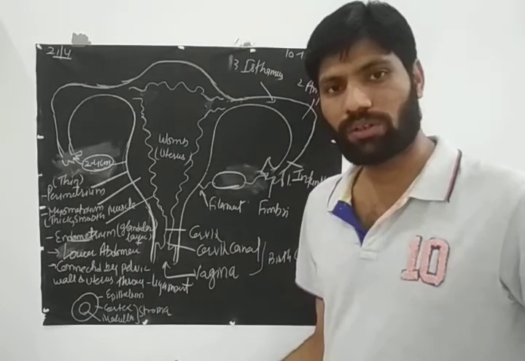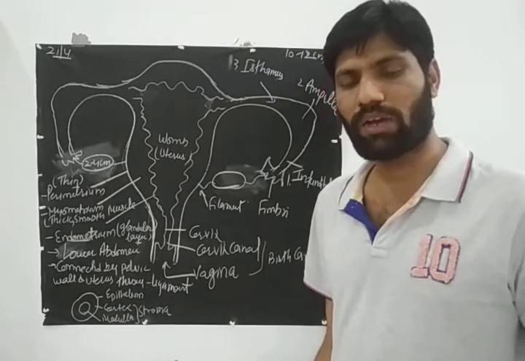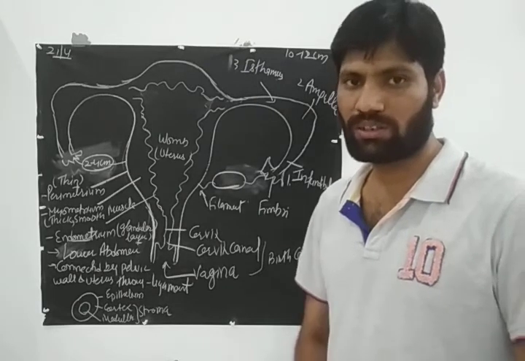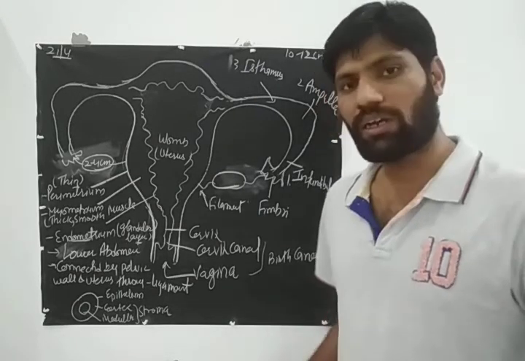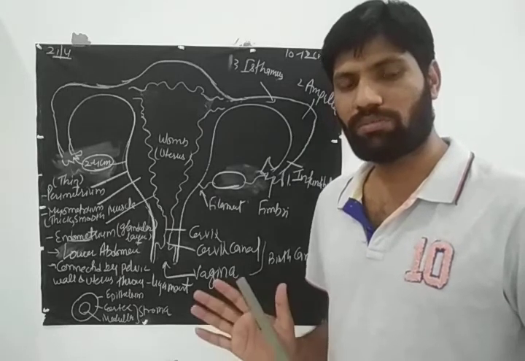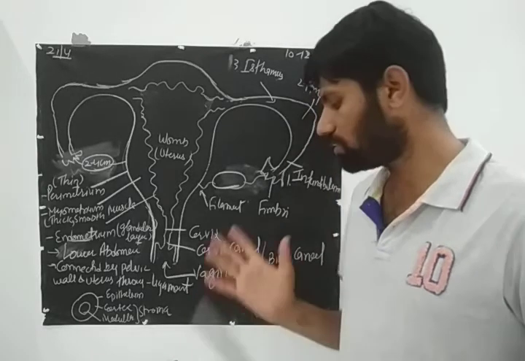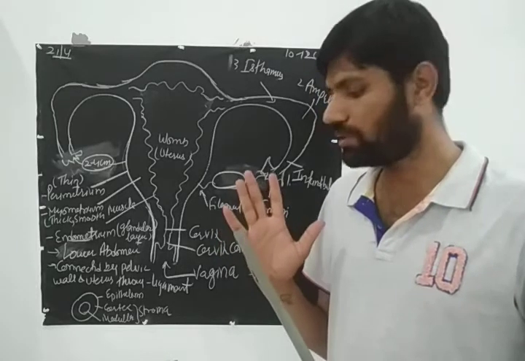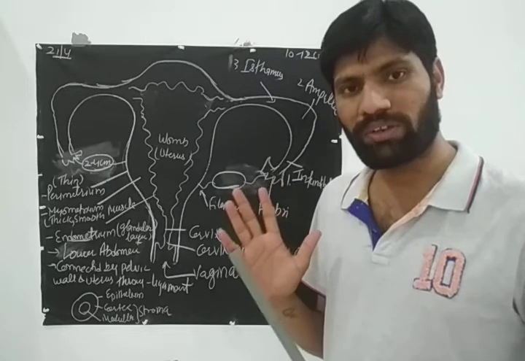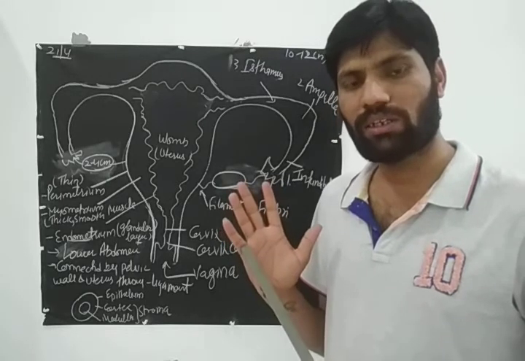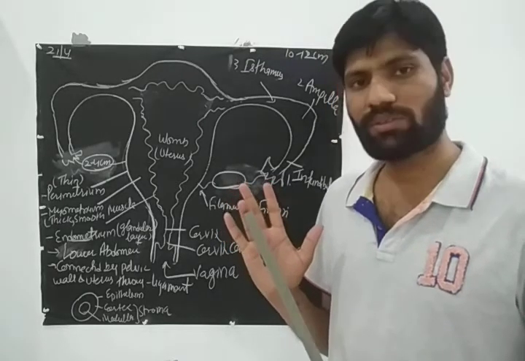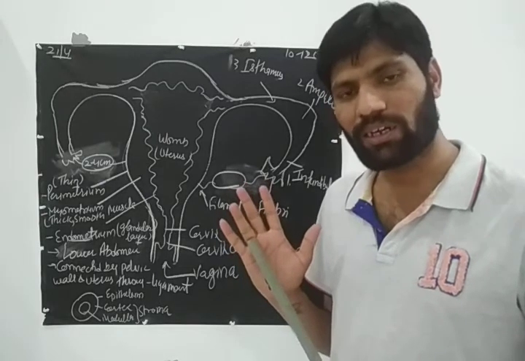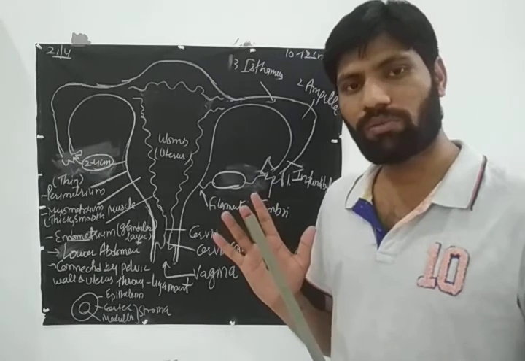So after the structure of the human male reproductive system, now we have to discuss the study of the human female reproductive system. There are 7 major parts in the female reproductive system. Very first is a pair of ovaries, then the fallopian tube or oviduct, then a single uterus, then the cervix, then the vagina, then the external genitalia and then a pair of breasts.